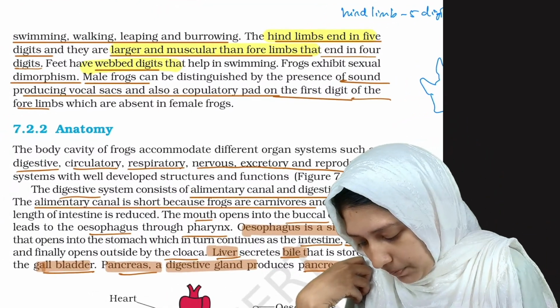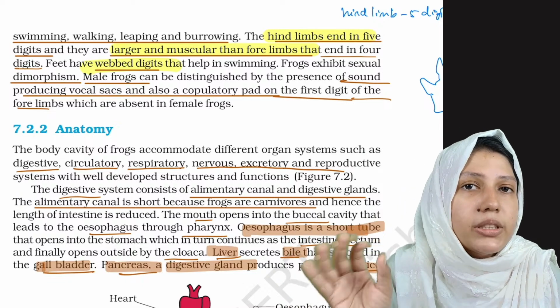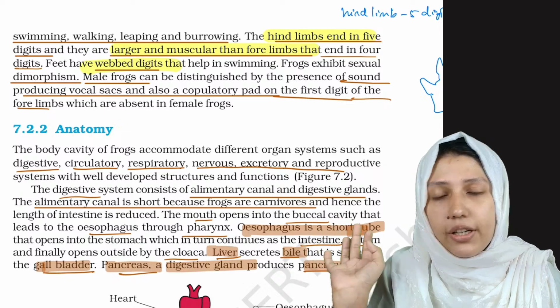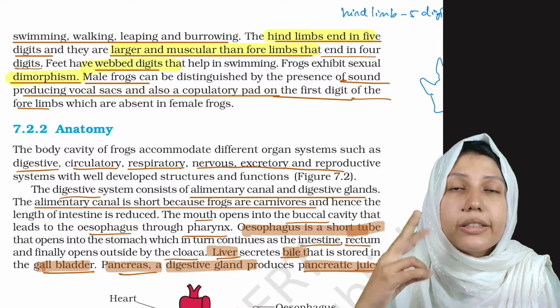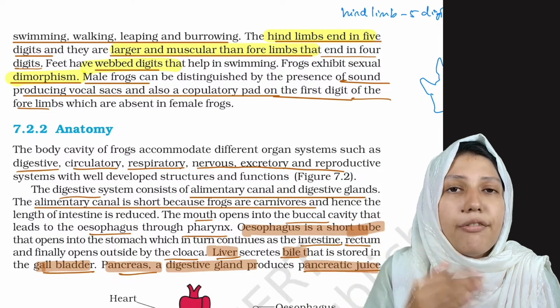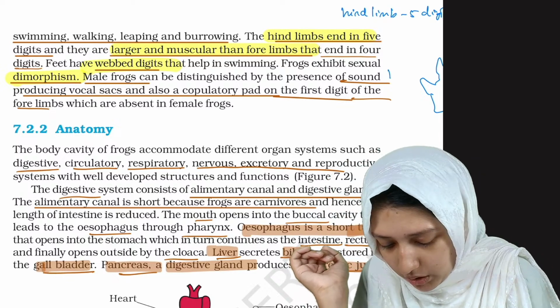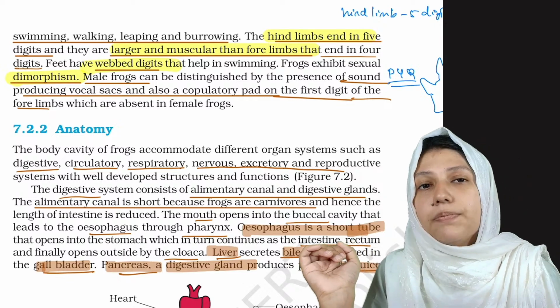Now what about the sexual organization? It exhibits sexual dimorphism, which means the female and male frogs are different. It is a common property, we know that. What is the distinguishing feature between male and female frog? This is a PYQ. What is the main differentiating point between male and female frog?